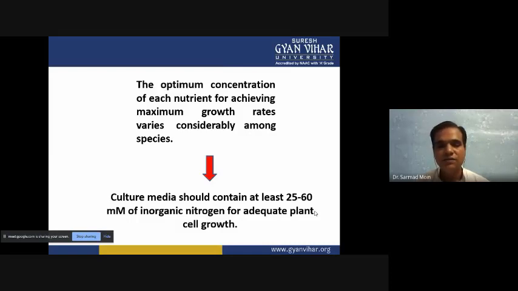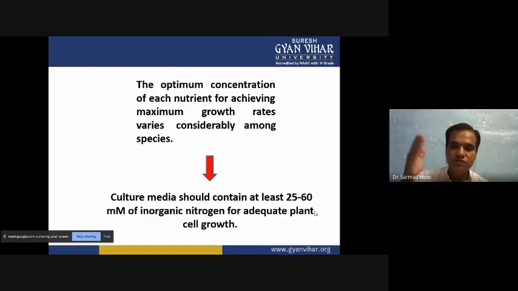When we optimize, we will be able to know at which concentration it will grow maximum. For that, we have to test every concentration, meaning 25, 26, 27, 28. You have to test it, and in these different concentrations, the plant will grow maximum at one. That concentration we have to select, and only that concentration we have to use.